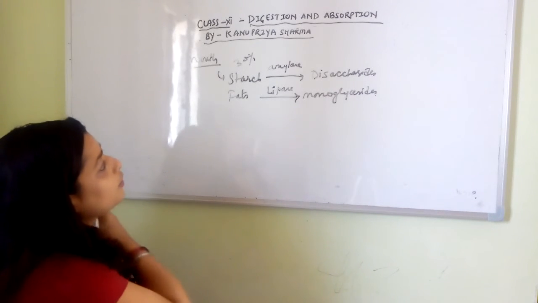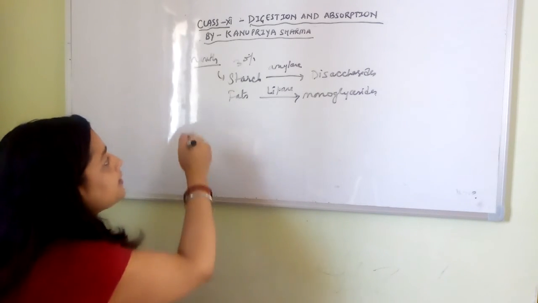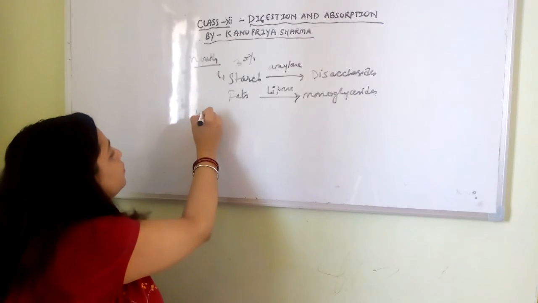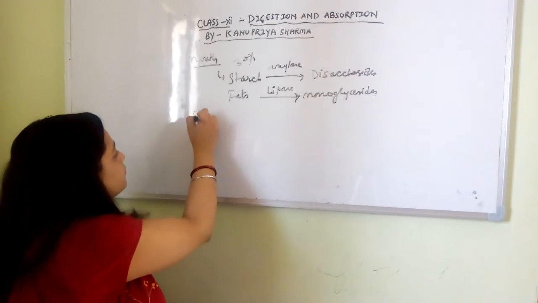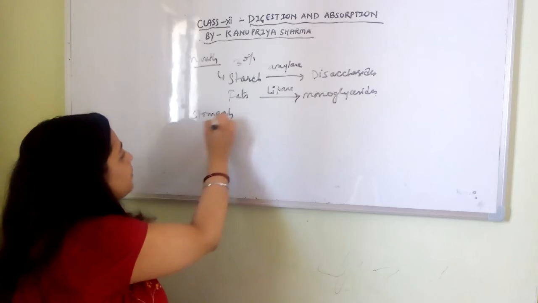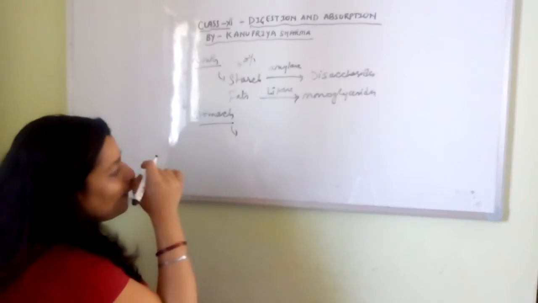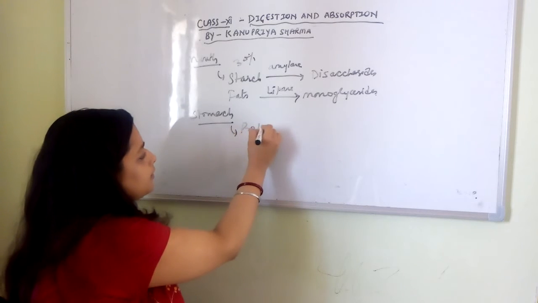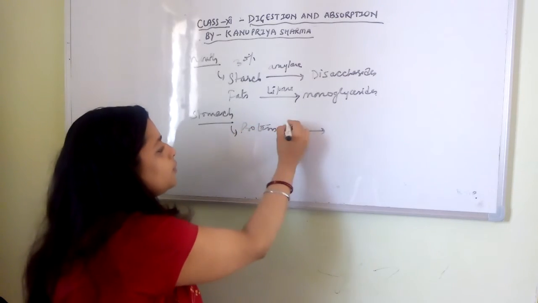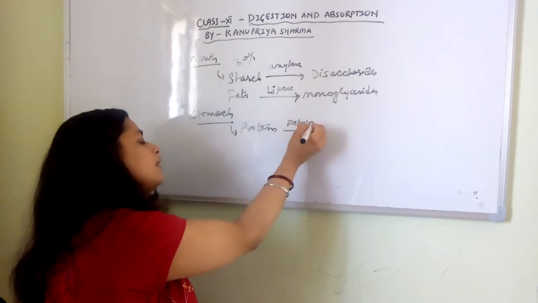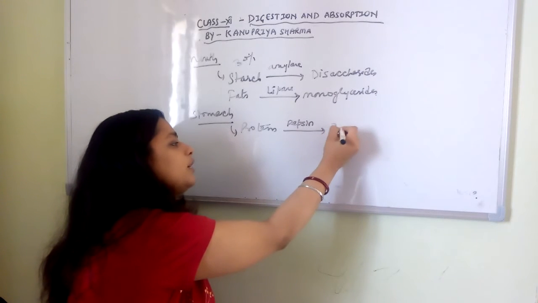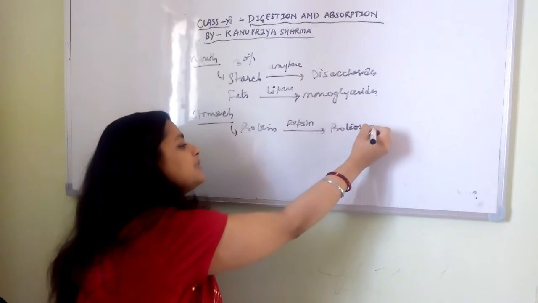Now this is about some of the fats, right? Now the food has moved to the stomach. Now here what is happening in the stomach? The protein, with the help of pepsin, gets converted into proteose plus peptones, right?